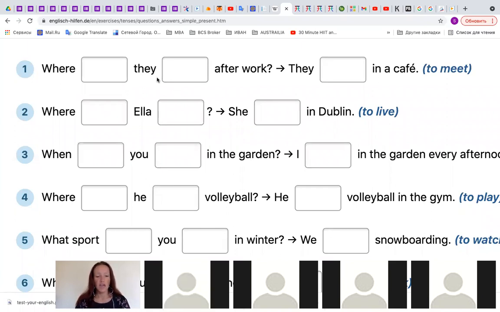And they, do or does, it depends on the pronoun, right? So if they, that means do. If he, she, it, we have to use does, right? Or am, I, you, they, we use do. Okay, and here we have to use the main verb, here meet, and here as well we have to give an answer.